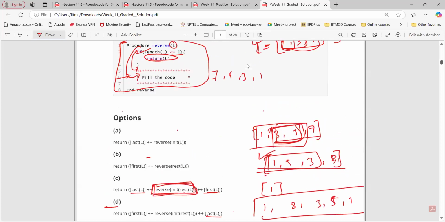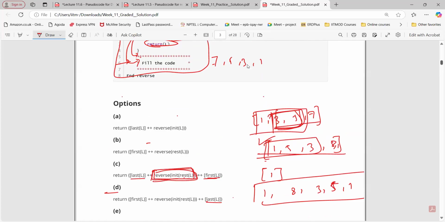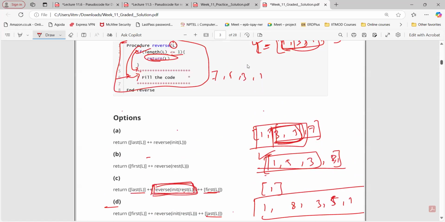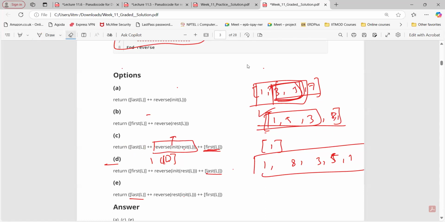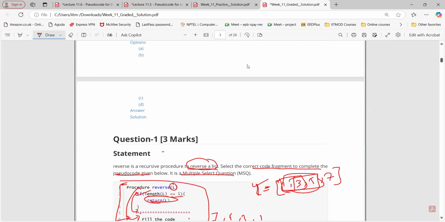So that is what I am saying. Whatever you get in the last step would be in the form of one element in the first, last at last is also an element, and in the middle there is a list. No, this is the list. You can see square bracket is there. Square bracket, then last of L. So last of L is the element, but if we put it in the square bracket, that is basically a list. So this is also a list. Sorry, I missed this bracket.